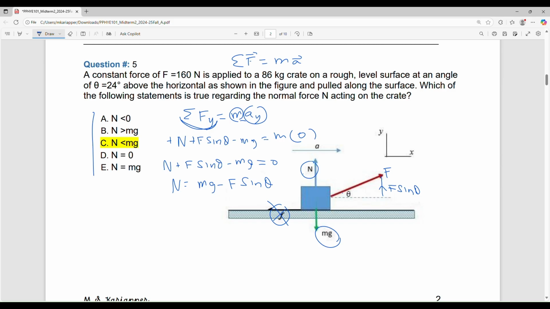F sine theta is positive, and there is a negative in front. So you are subtracting some value from mg to get the normal force. That means N is always less than mg. N is mg minus some value, so N is less than mg.